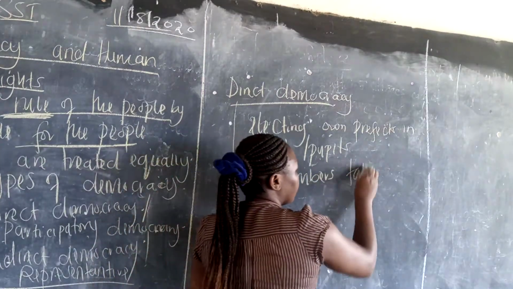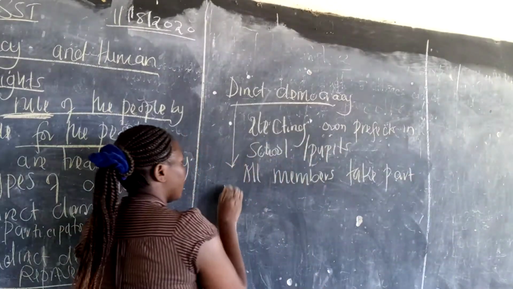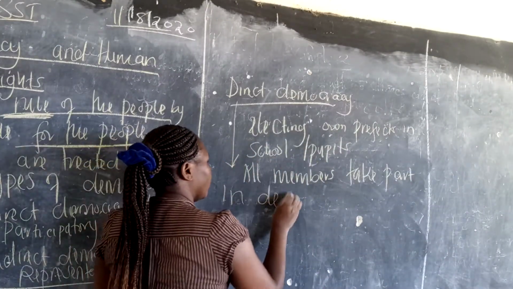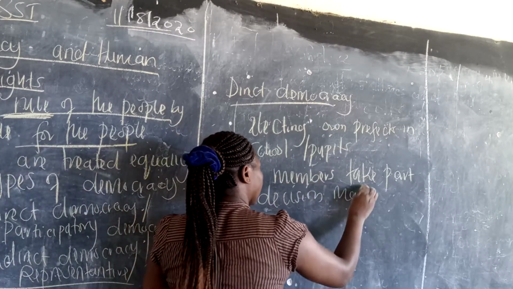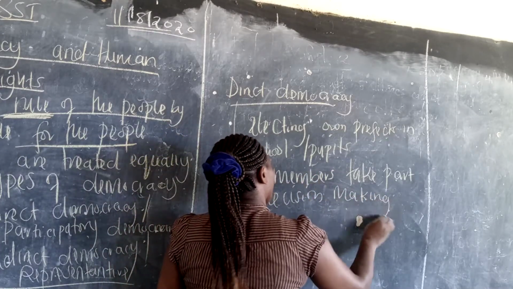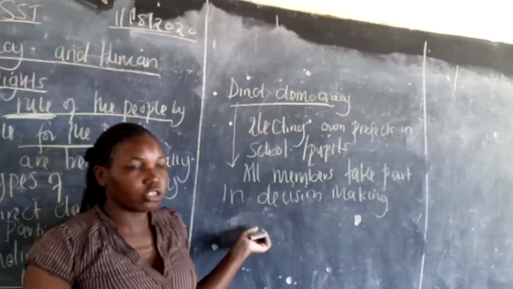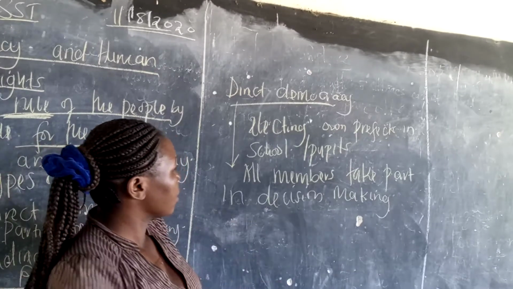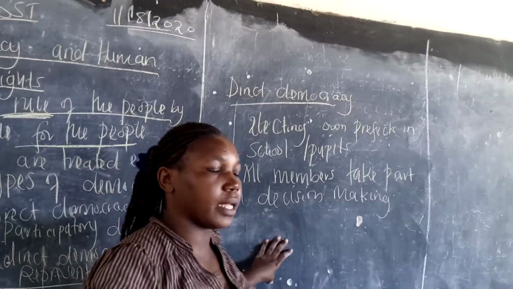Direct democracy, all members take part in decision making. This is commonly done where there are a lot of people. I'm giving an example of school so that you can understand.